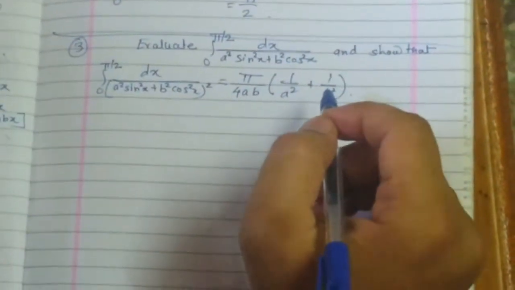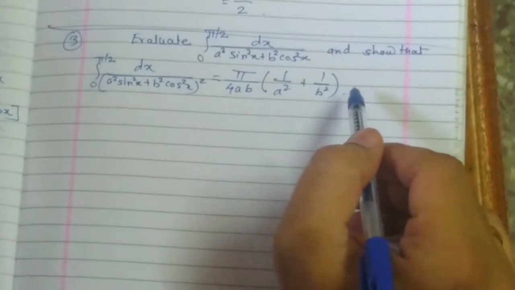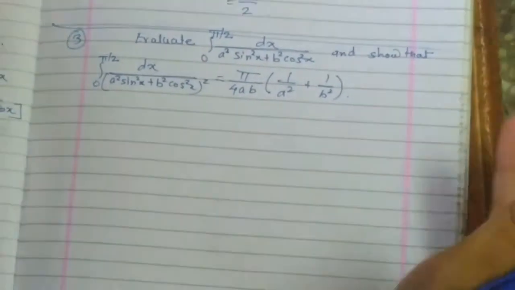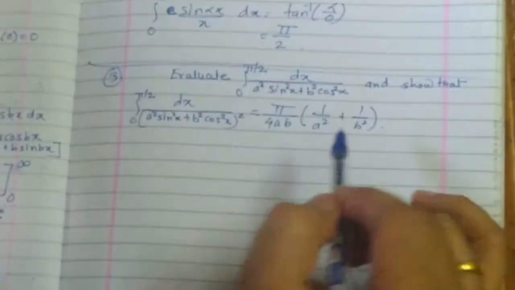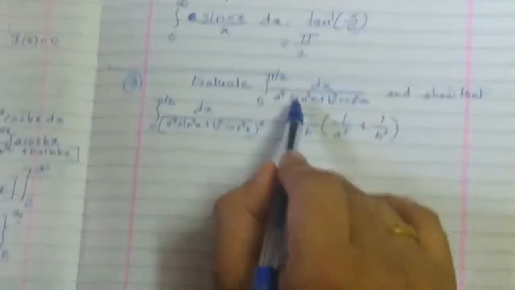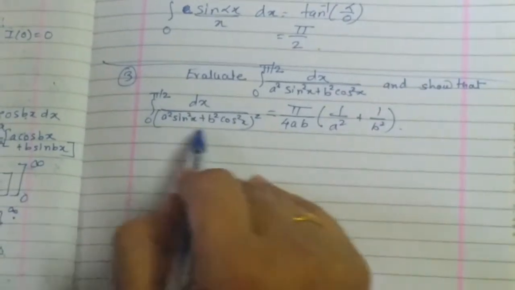In the third lecture on DUIs, this is our third problem. I already told you that this is a miscellaneous kind of example. The third part would be the miscellaneous kind of examples. Now we have to evaluate the value of this integral. In an ordinary way it is possible, but we have to prove this one.